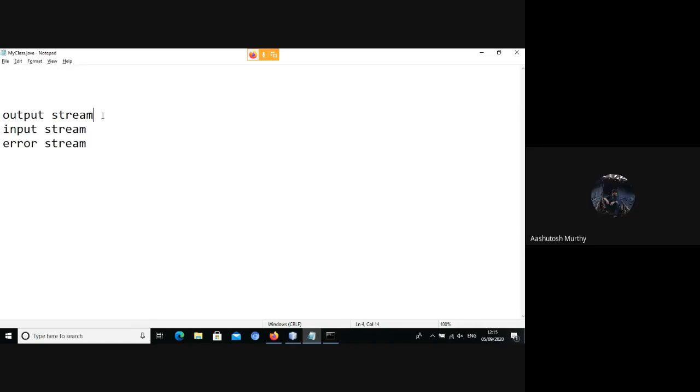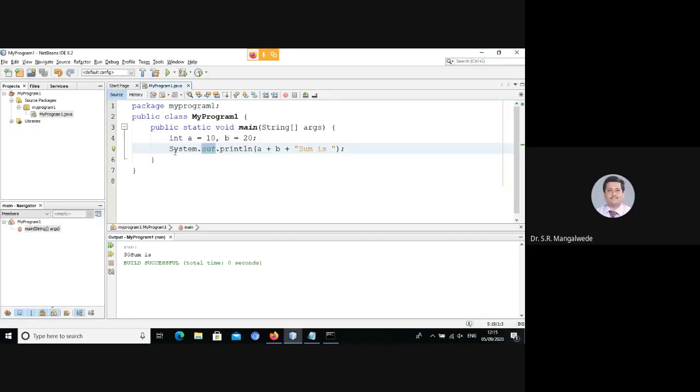Output stream is called out in Java, available as System.out. Input stream is available as System.in, and error stream is available as System.err. So did you understand the meaning of System.out.println?